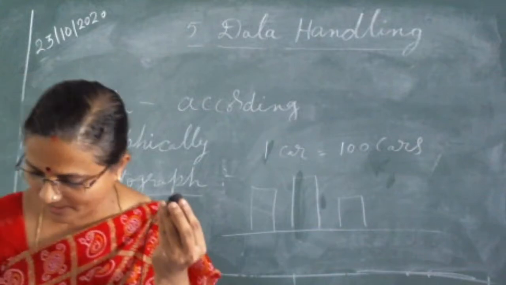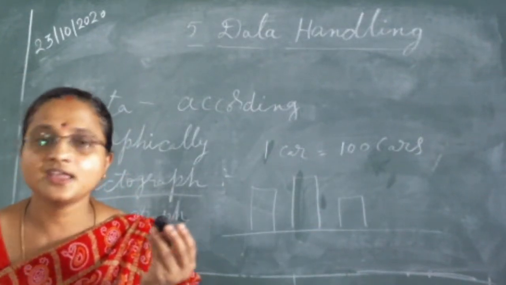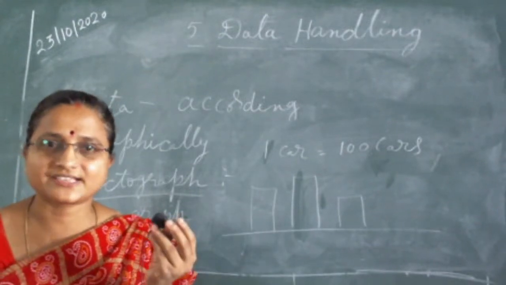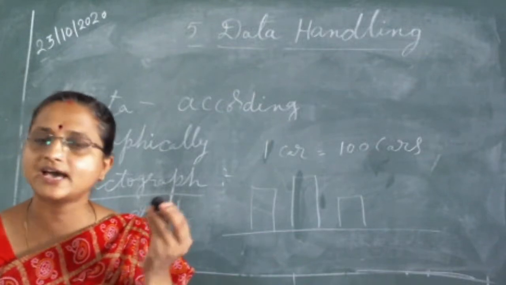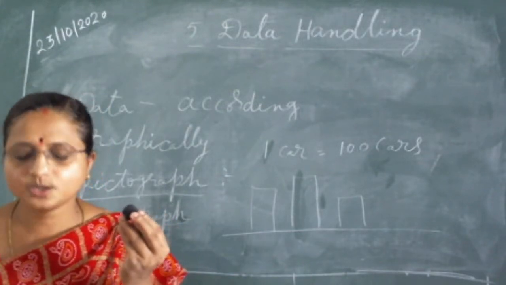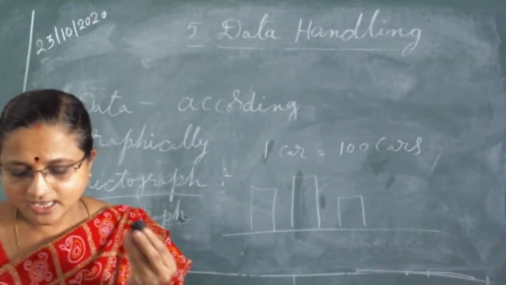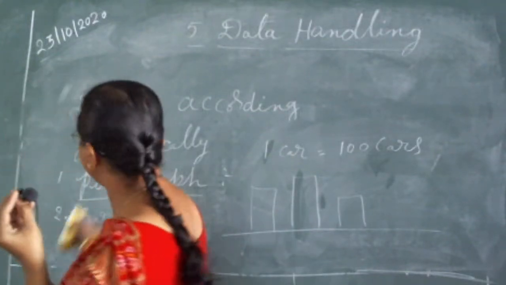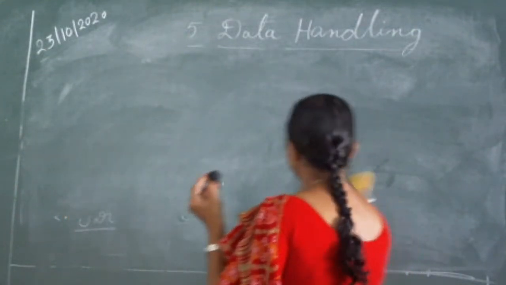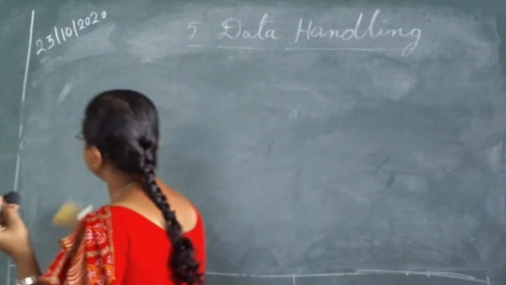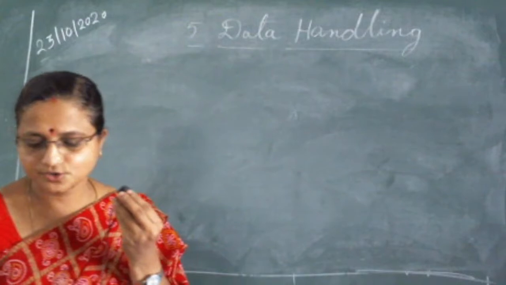Now everybody look at your textbook, page number 70. In maths you can do each and every sum in your exercise without making any mistake if you go through the examples given in your textbook first. So everybody open your textbook, page number 70. See, here we have one bar graph. What is there in that bar graph? They have shown some information through bars. So, what is that information that was shown through bars?